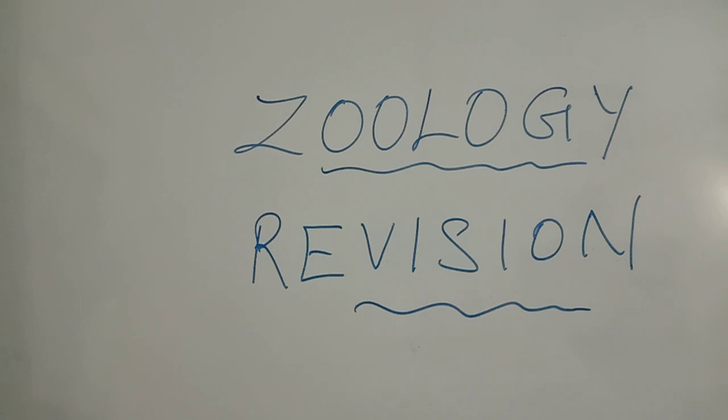Then karyotyping, a 2-mark question. Applications of karyotyping, a 3-mark question. Pedigree analysis, a 2-mark question. Then Mendelian disorder is very important for a 5-mark question: thalassemia, phenylketonuria, albinism, congenital chorea. So this is very important for a 5-mark question.